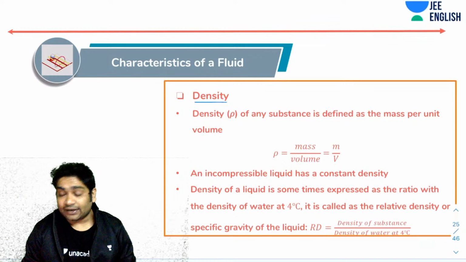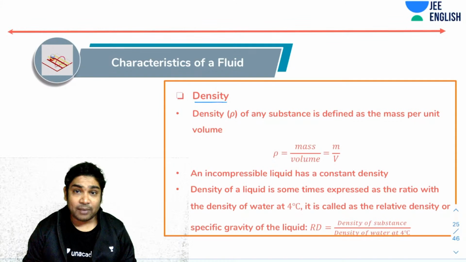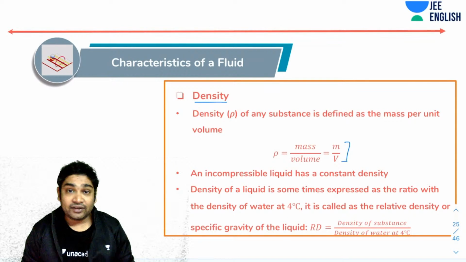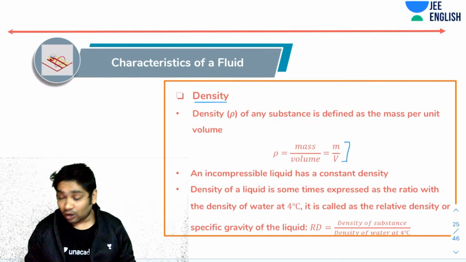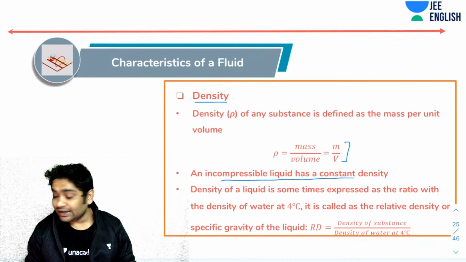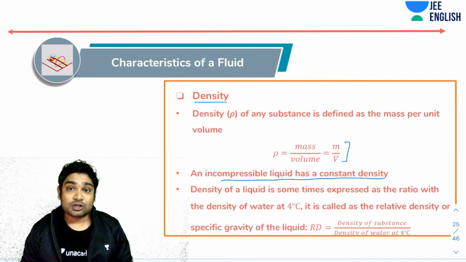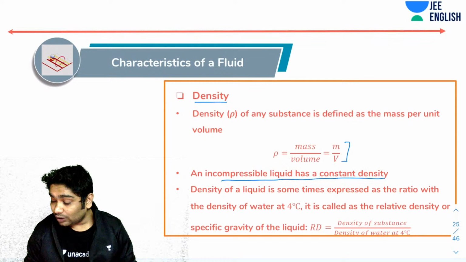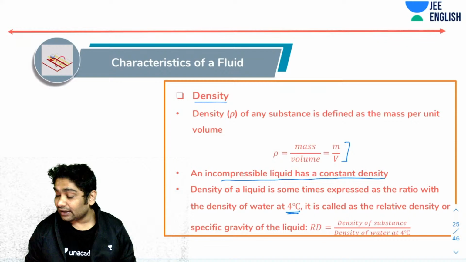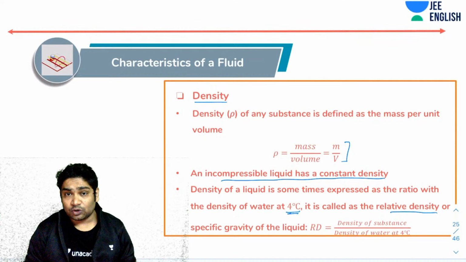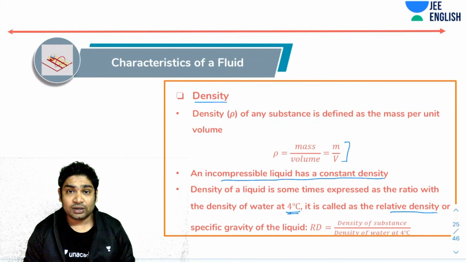Now, the first characteristic that we can characterize a fluid by is density. Density, by definition, is mass per unit volume. We will consider only incompressible fluids, so for all incompressible fluids, the density is supposed to be constant. The density of a liquid sometimes is also expressed as its ratio with the density of water at 4 degrees Celsius. This is called the relative density. Whenever you are told the density of any fluid, there are usually two ways of expressing it: either the absolute density or the relative density.